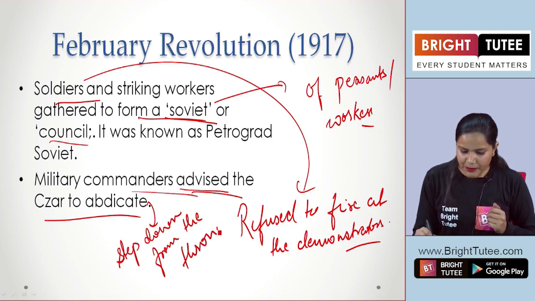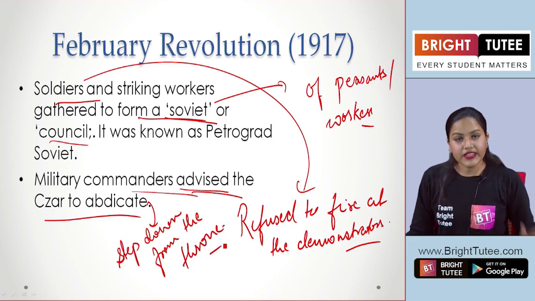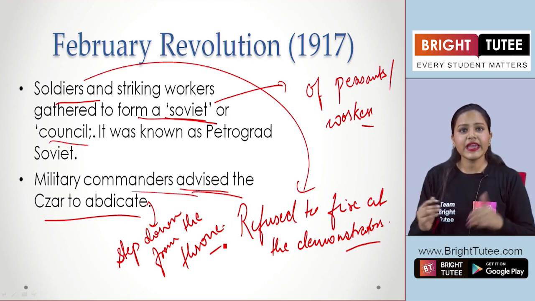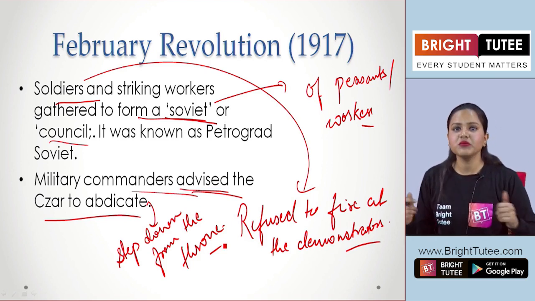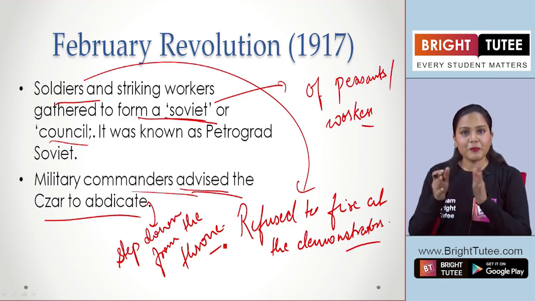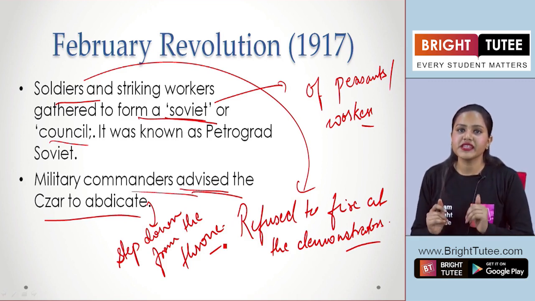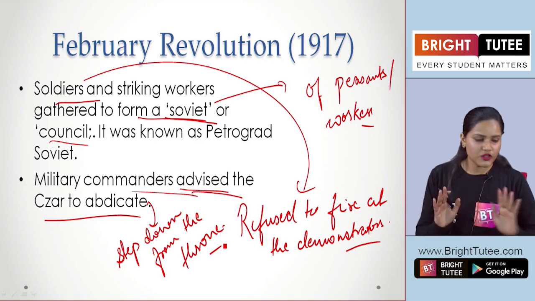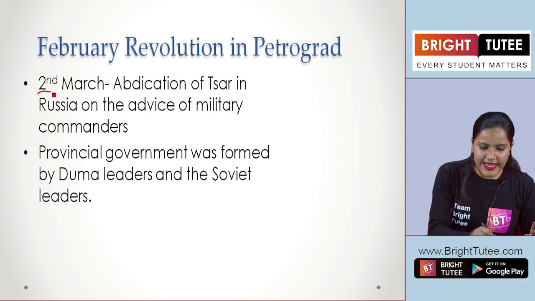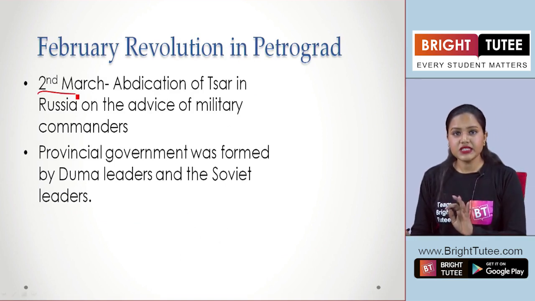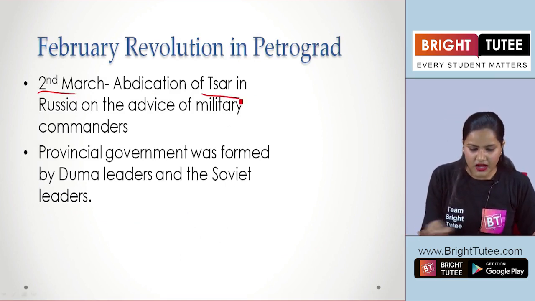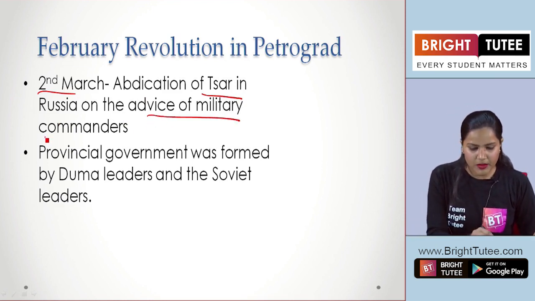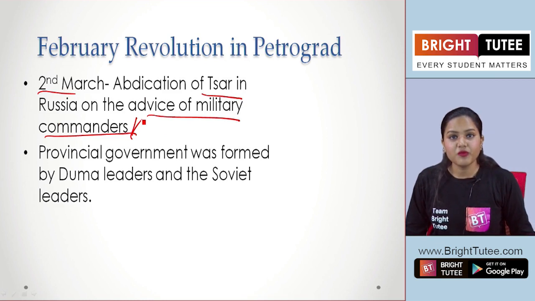They knew that the people were not going to back out. They are forming Soviets, forming councils, becoming stronger day by day, and they can challenge the government anytime they want, right? Therefore, the best advice the military commanders could give the Tsar was to abdicate, to formally step down from the throne. It was on 2nd March 1917 that the abdication of the Tsar took place in Russia on the advice of military commanders. This is an important point.